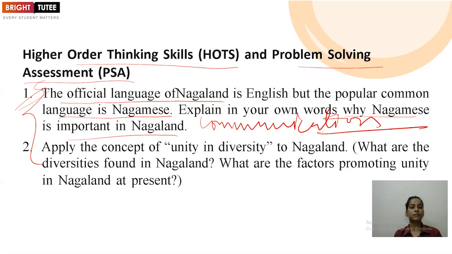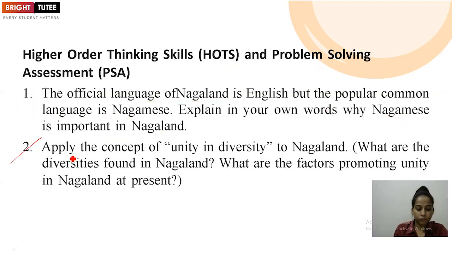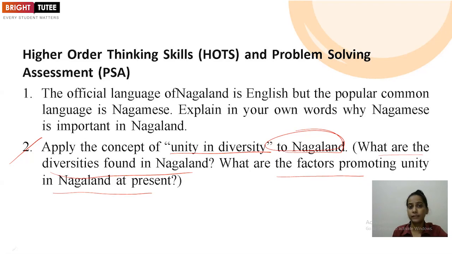So here we have done the discussion of the question answers based on part 1 of unit 1. The second question we are taking: apply the concept of unity in diversity to Nagaland. We have to correlate this concept to Nagaland, and under that we have to mention the diversity found in Nagaland, how the differences are created or visible. Besides that, they have asked what the factors promoting unity in Nagaland at present are. So we have to correlate all the points with Nagaland.